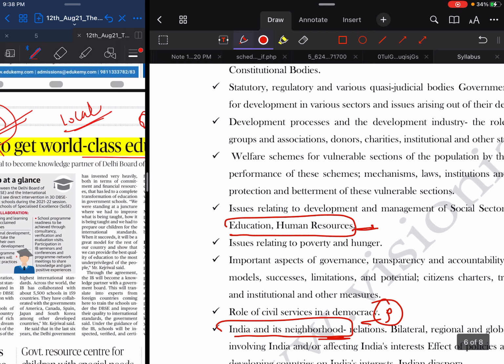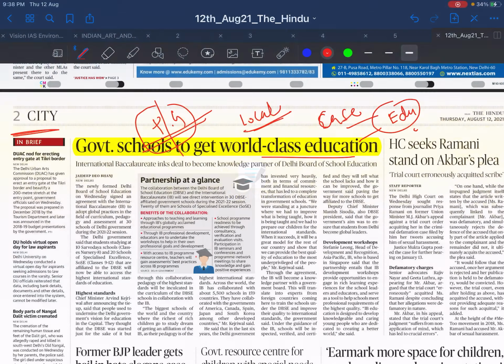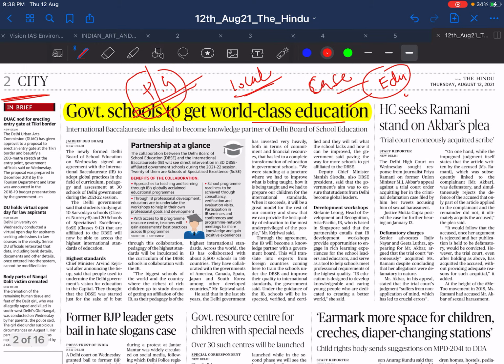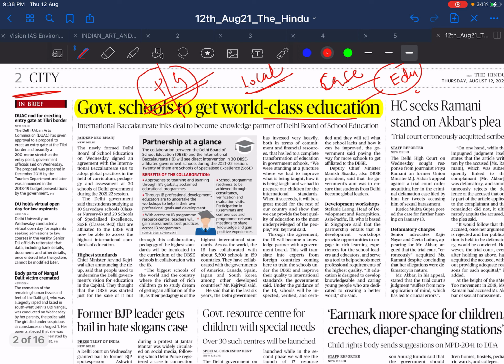So remember, you should be able to connect every news with your syllabus, then only will you get the importance of this news. Unless that, you are just reading without knowing how you will use it and where you will use it. It's useless to just read a newspaper without any intention to use.